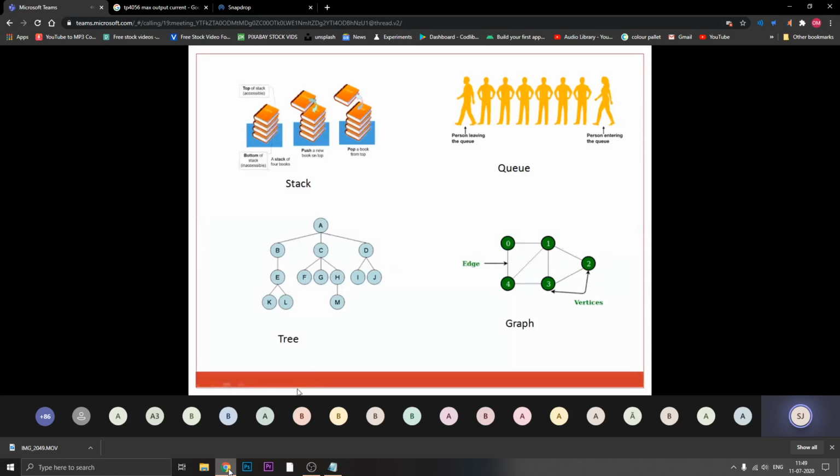Now I'm coming back to the application. What is the application of the tree? You have to think in such a way about what you have observed in your computer system, that is working like a tree. Okay, so I'll tell you the example.